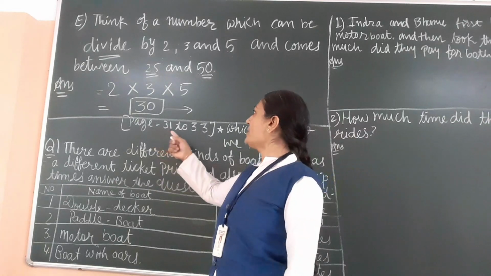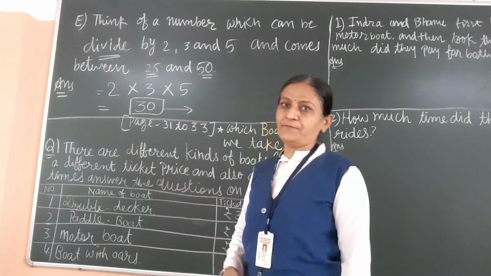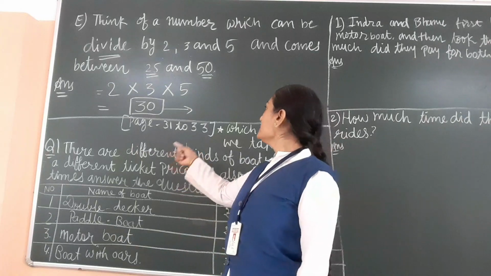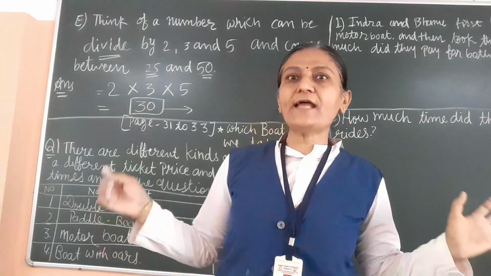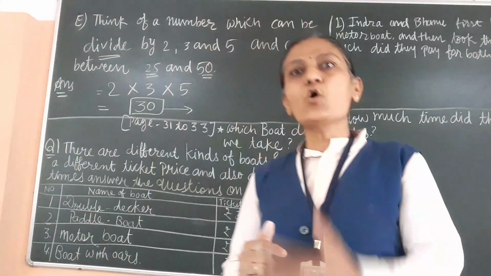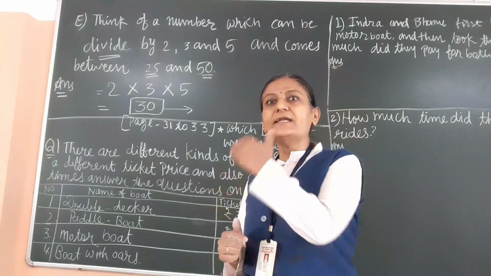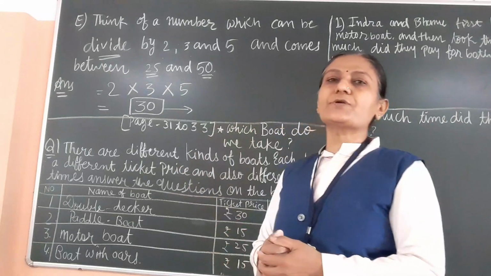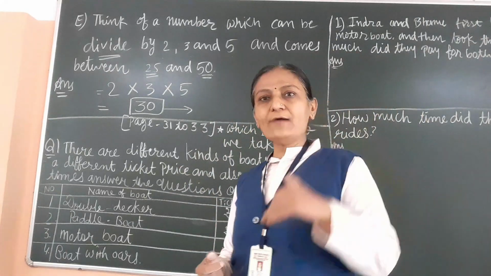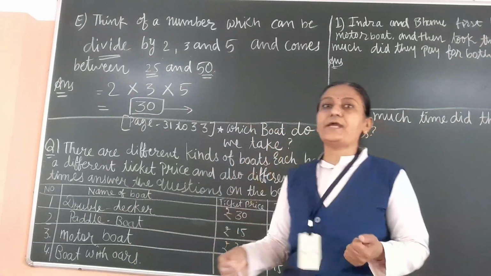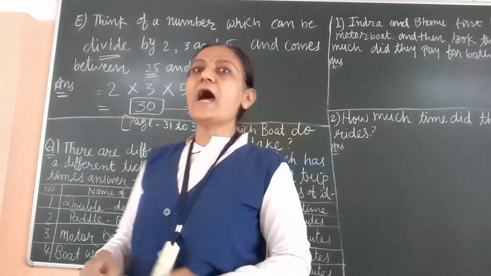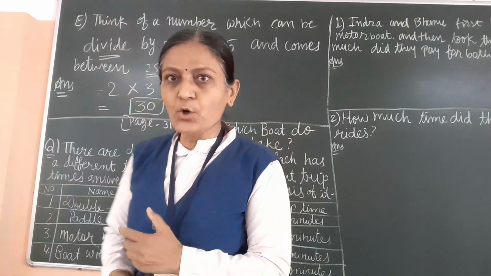Now, page numbers 31 to 33. Here, which boat do we take? Boating time is there, and here some boats, some prices and some trip times are given. From this, we have to decide which boat we take. So here children went for boating.